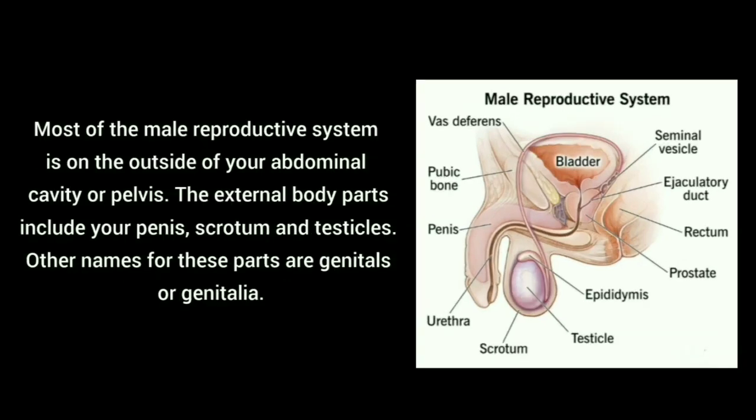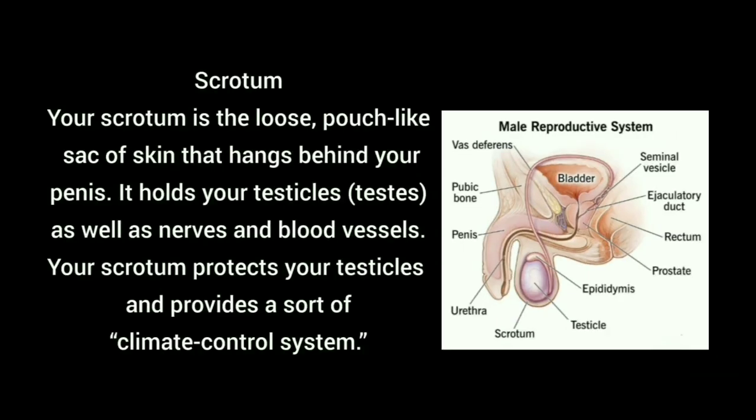Most of the male reproductive system is on the outside of your abdominal cavity or pelvis. The external body parts include your penis, scrotum, and testicles. Another name for these parts is genitals or genitalia. Penis, scrotum, and testicles together are called genitalia. First, we are learning about the scrotum.